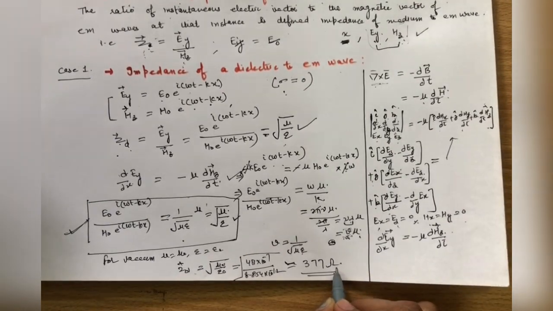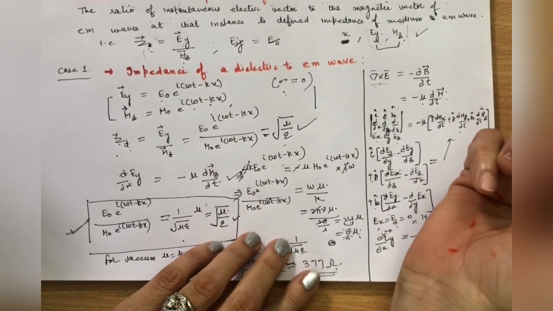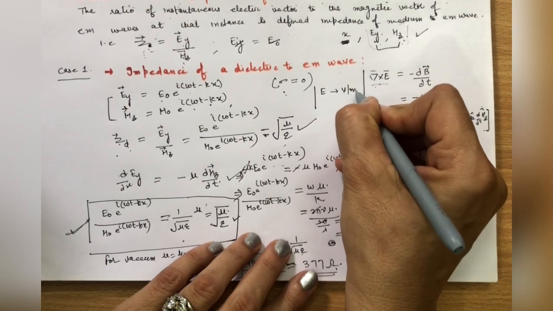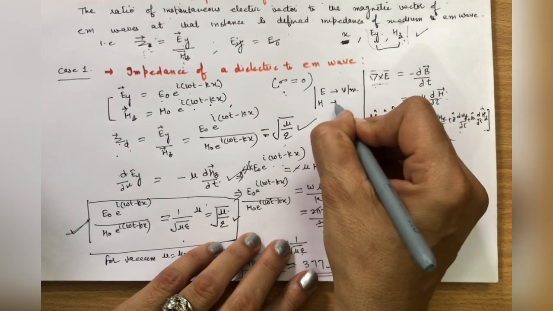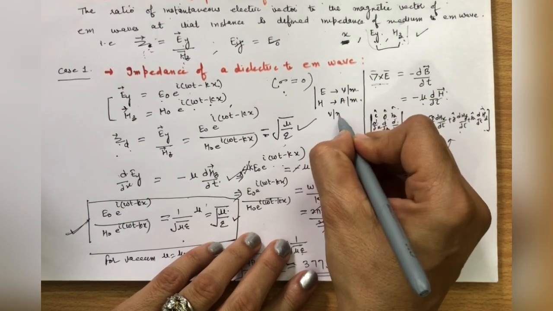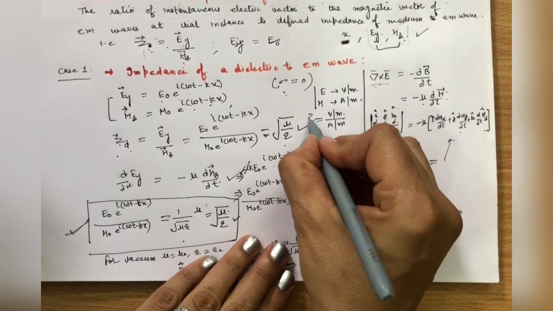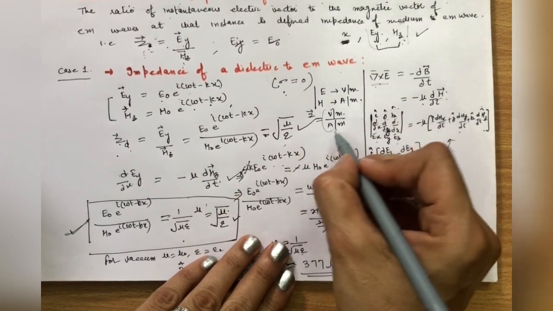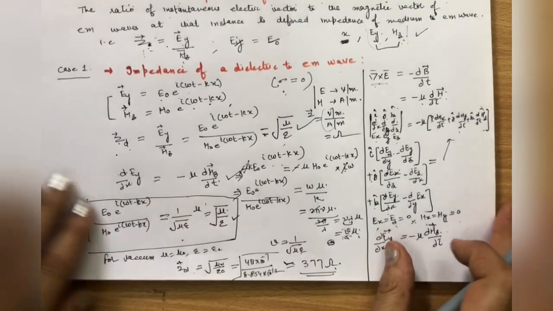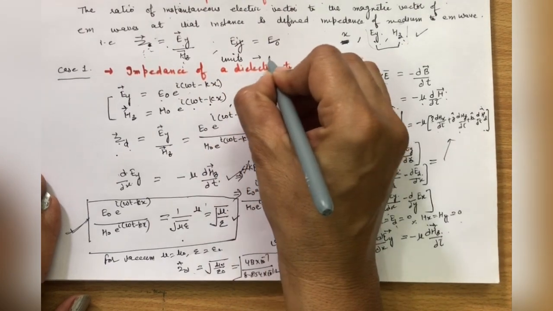Units are ohm. Why are the units ohm? Because it is a ratio of electric field and magnetic field. Electric field is in units volt per meter, and magnetic field H has units ampere per meter. When you put volt per meter over ampere per meter here, the units of Z are volt per ampere, that is equal to ohm. So you can write here, units are ohm.